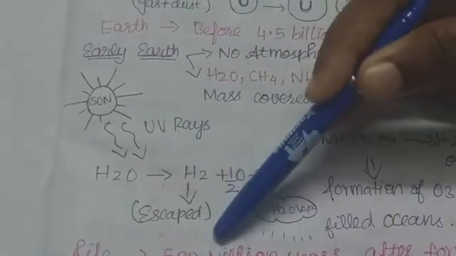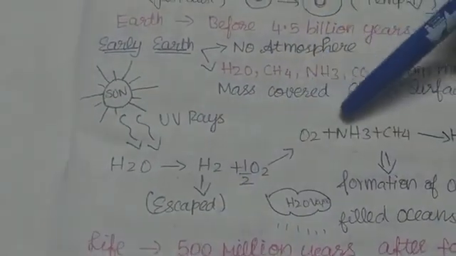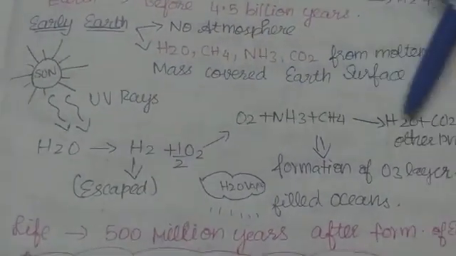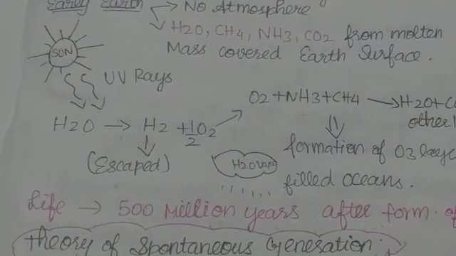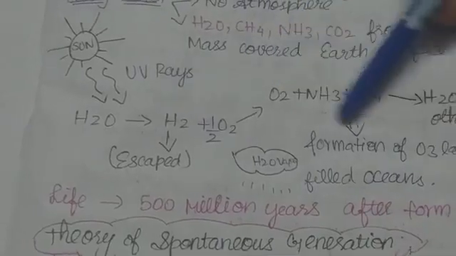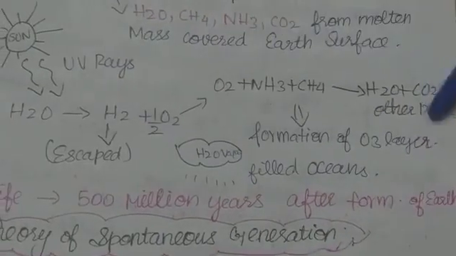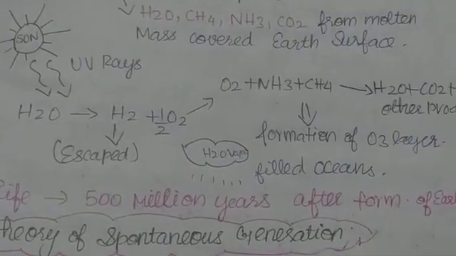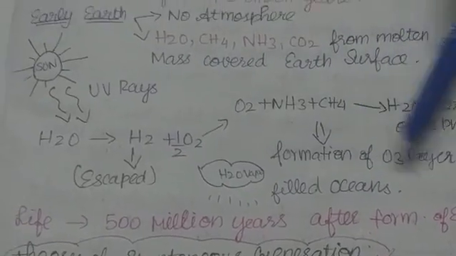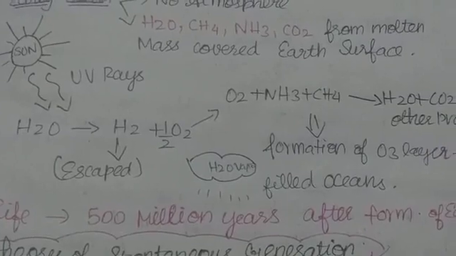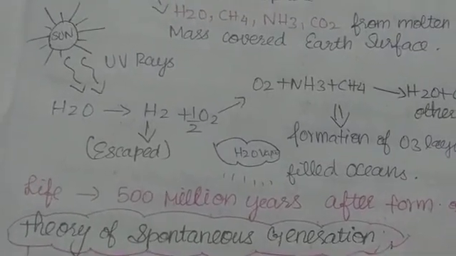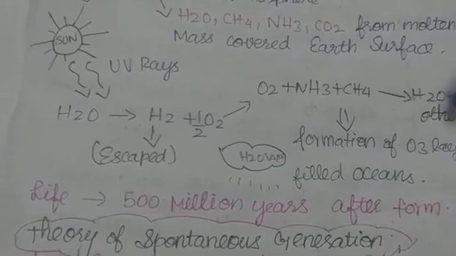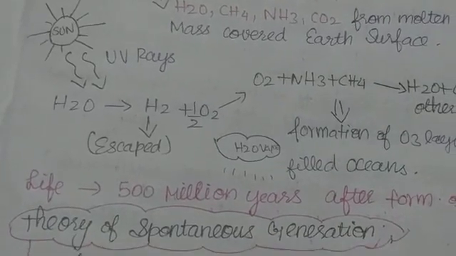The hydrogen escaped and the oxygen combined with ammonia and methane to form water molecules, carbon dioxide and other products. From this reaction, we got the formation of the famous ozone layer. The ozone layer acts as an umbrella for the Earth and protects it from harmful UV radiation.